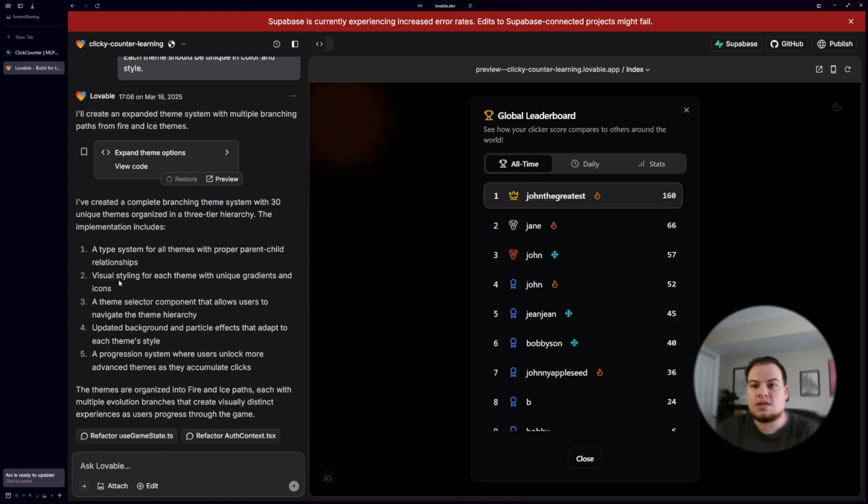So if we read what it says, it's got a type system, all the relationships, visual styling and gradients for each icon. There's a theme selector. Ooh, I didn't ask for that, but I'm intrigued by it. Keeping track here, we got 1 prompt left. Updated background particle effects, each theme style, a progression system where users unlock more advanced themes as they accumulate clicks. So that's looking pretty fine and dandy.